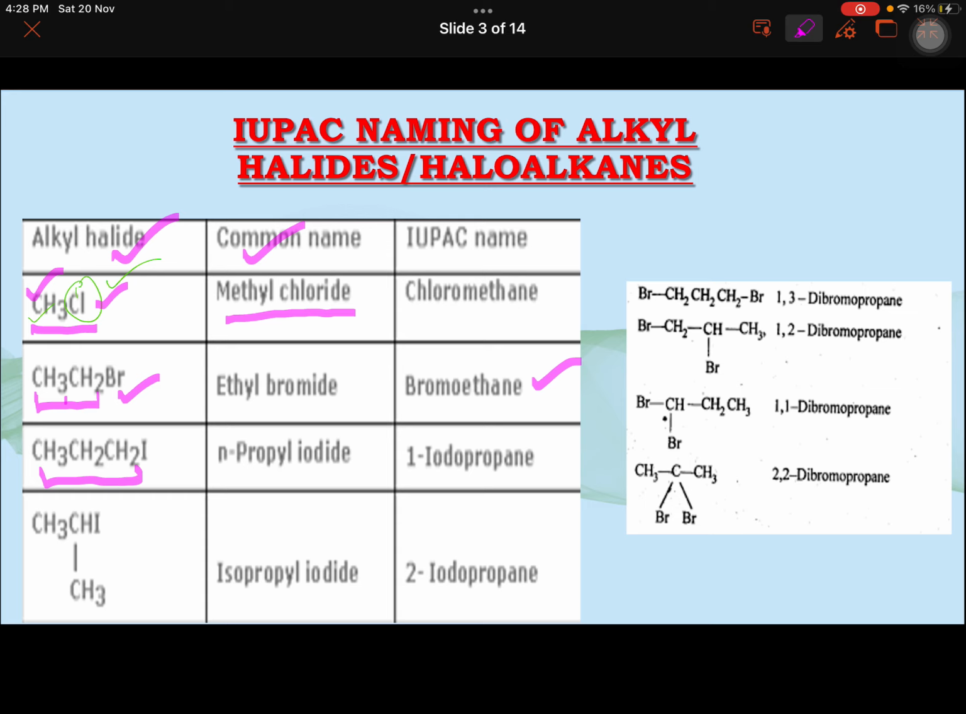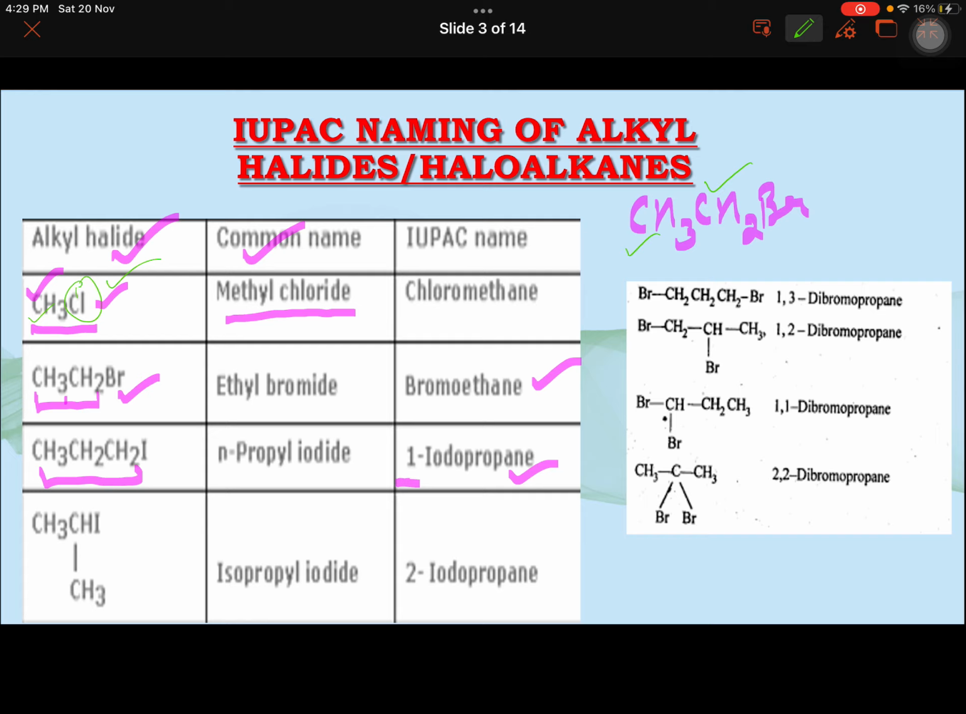Here you have iodopropane. But why 1 here? Because again there are two possibilities where I can place the halogen. In the case of CH3CH2Br, I can put the Br on this carbon or this carbon. Wherever I put it, it remains bromoethane, and you don't need to write a number because there is no possibility of two different bromoethanes. Wherever you put it, you start numbering from that side.